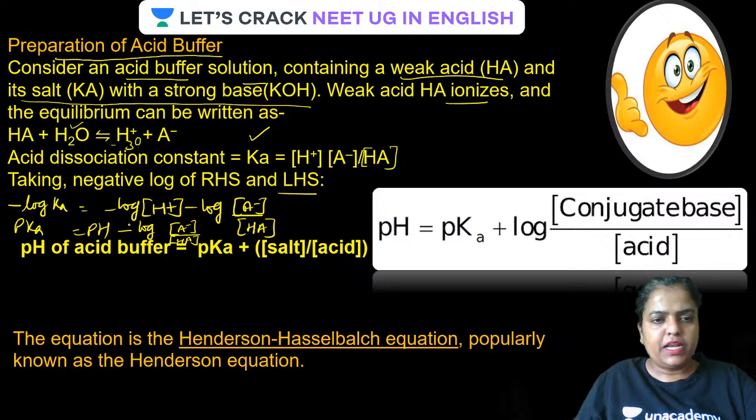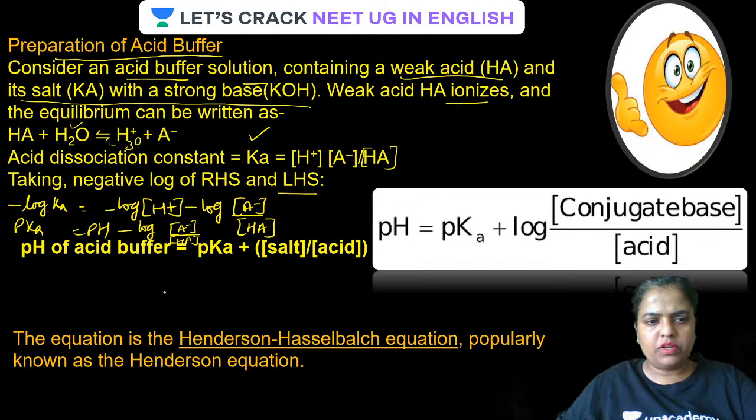Is that clear? Now this pH can remain this side and pKa can be added with plus log of A minus upon HA. So look into the box over here. If you bring this log salt by acid on the other side, it is going to form pH is equal to pKa plus log salt by acid.